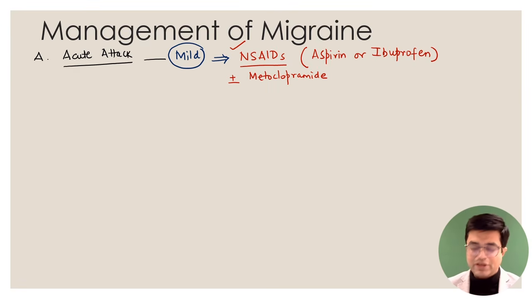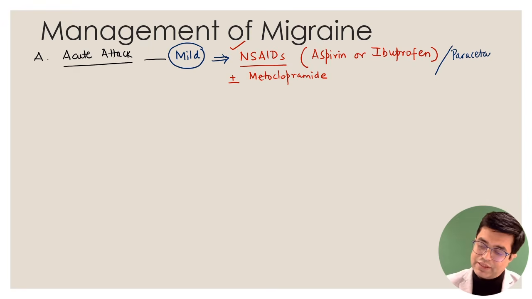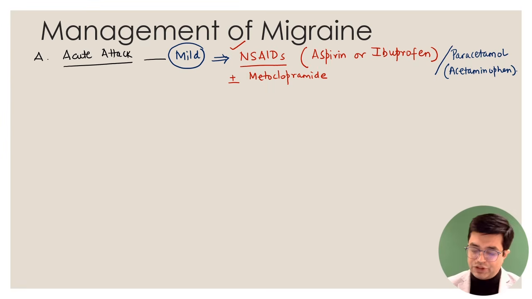Suppose non-steroidal anti-inflammatory agents are not available, or it is a patient with a peptic ulcer, then the alternative option in these patients will be paracetamol. There are combinations where paracetamol is combined with caffeine, and sometimes with metoclopramide also. So that combination can also be used. I hope you remember that paracetamol and acetaminophen are the same. So these are the first line agents in a patient with a mild attack.